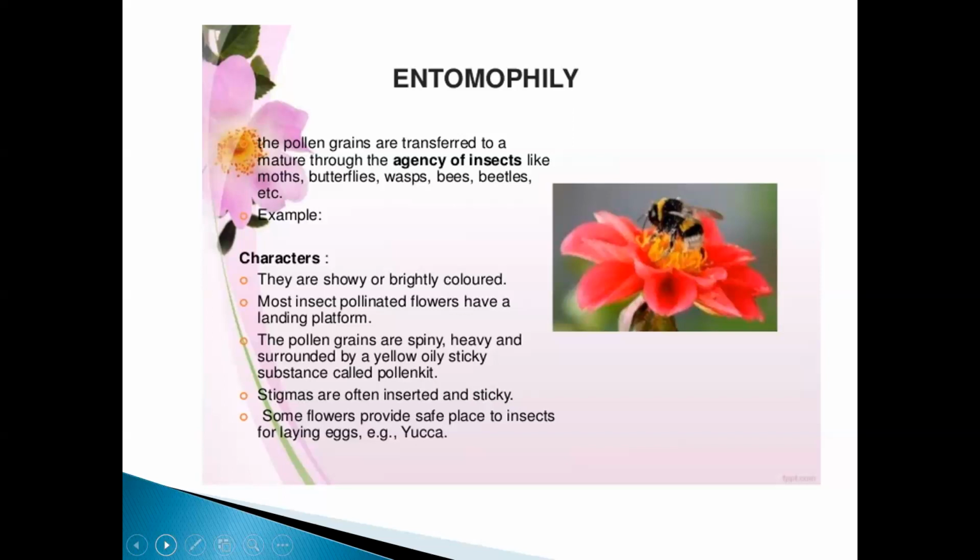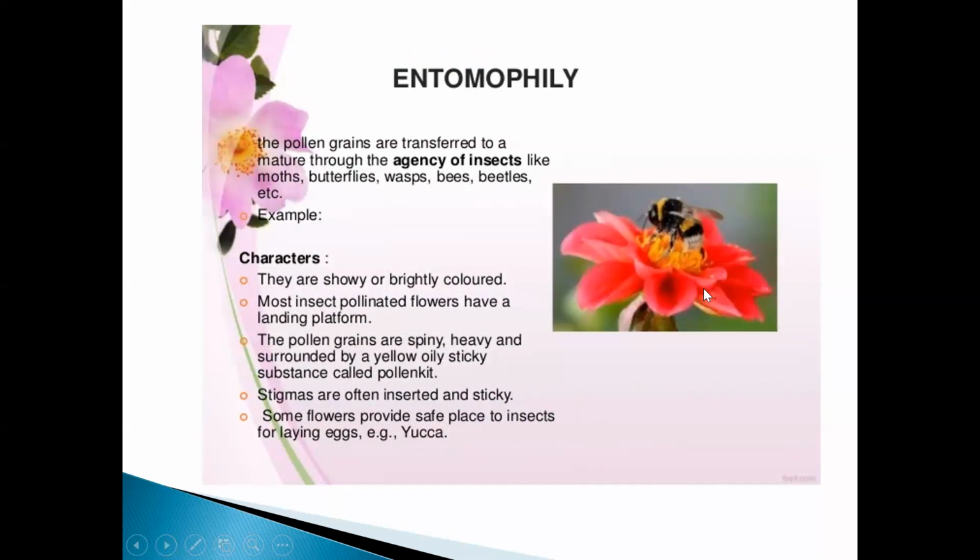And most insect pollinated flowers have a landing platform. Always remember, most insect pollinated flowers have a landing platform. Can you see here? One landing platform means there will be one small bud-like structure in between, and the pollen grains will be here. This is what we call a landing platform.